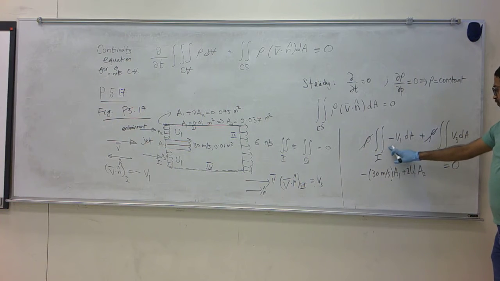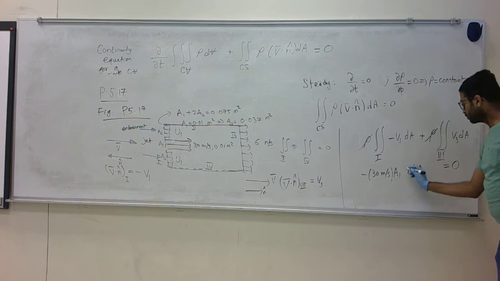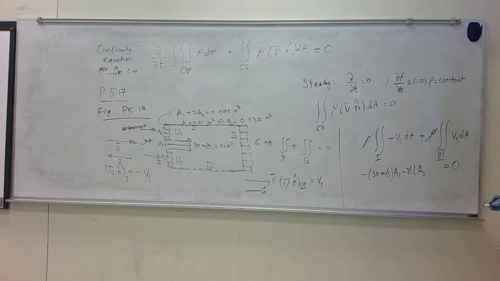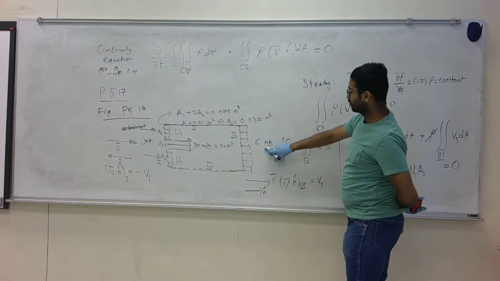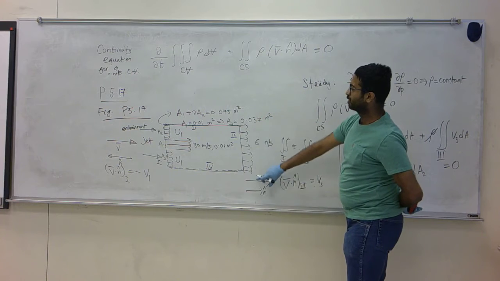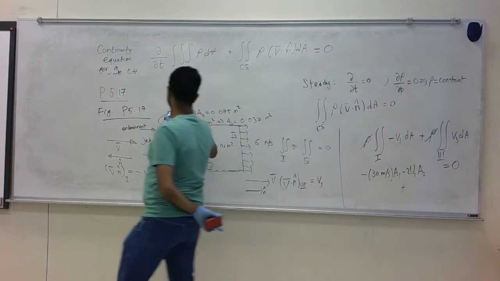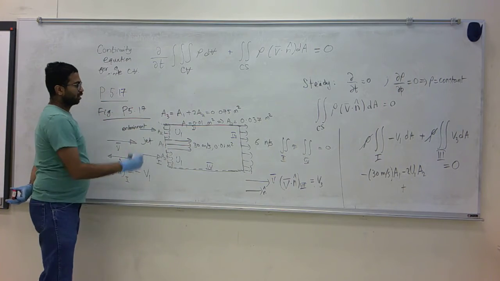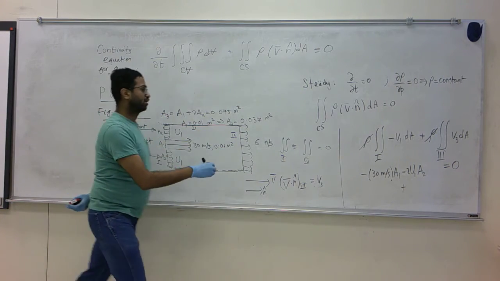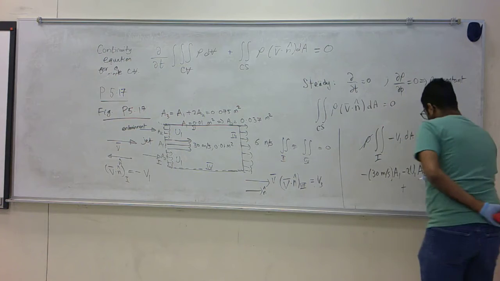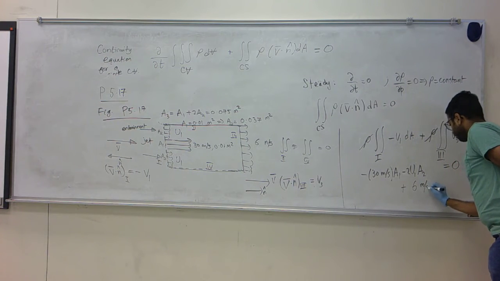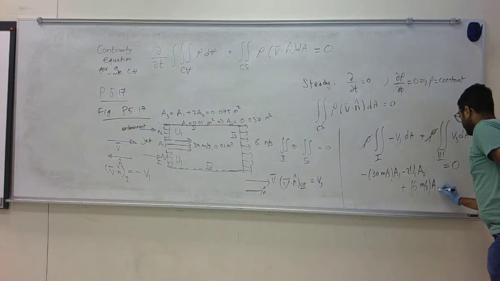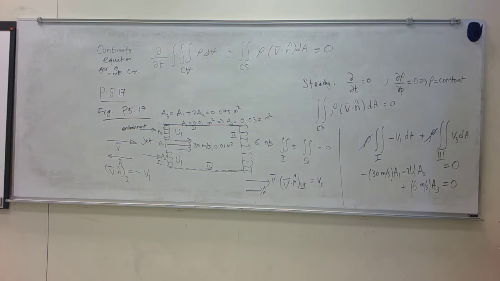So that's the first term, plus on the other side I have 6 meter per second times the entire area. I'll call this A3. That's 6 meter per second times A3 equals 0.